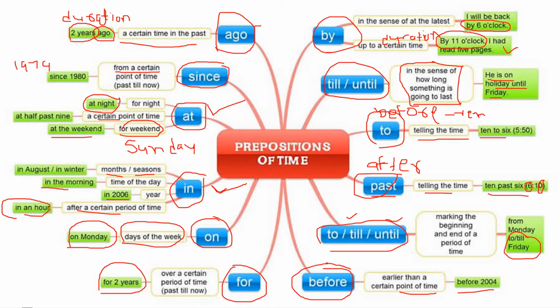What does at the latest mean? I will be back by six o'clock. I have a certain duration of time. Till then I will not be here, but at a perfect point of time, I will surely be there.